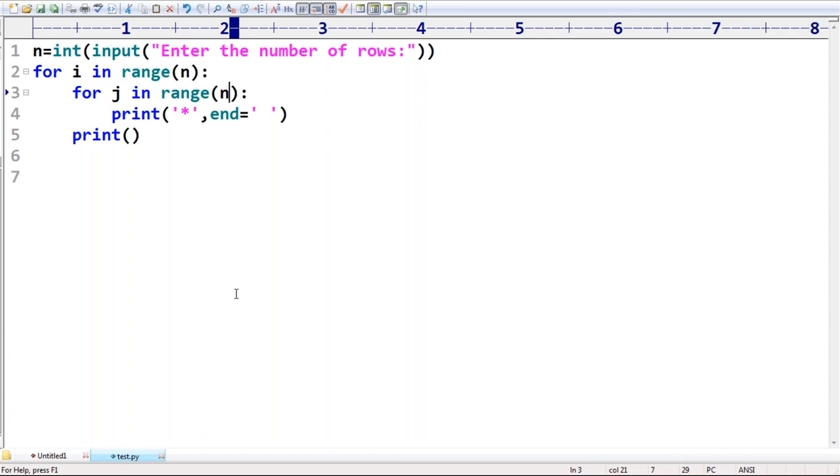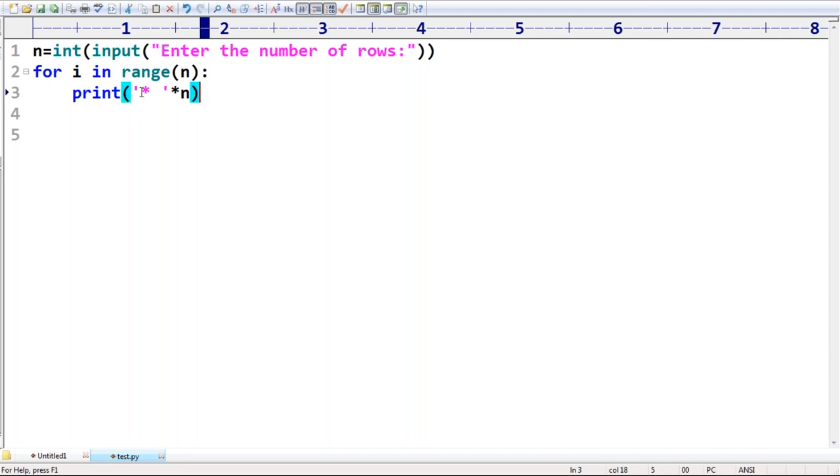But let me reduce the length of the code. Sir, we are not required to take 2 for loops, right? Let me take only 1 for loop. For i in range of n. So 3 rows and 3 columns are required. What I'm taking, print of star space into n. Star space into n.